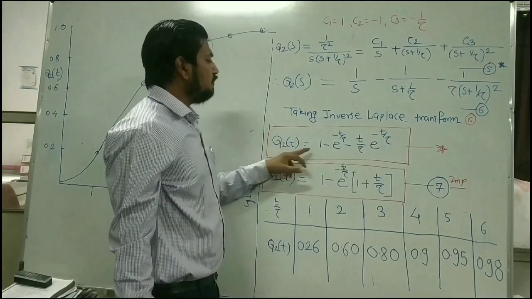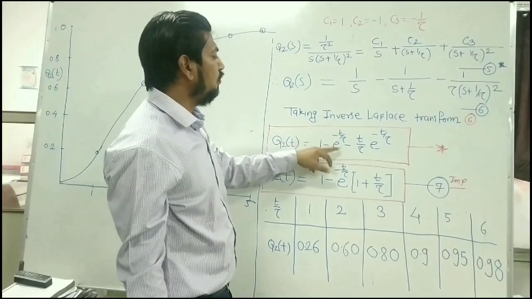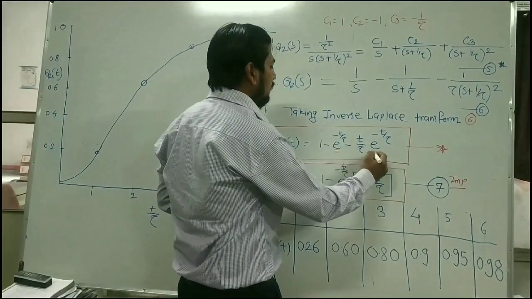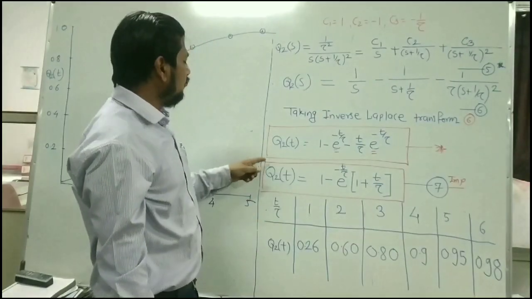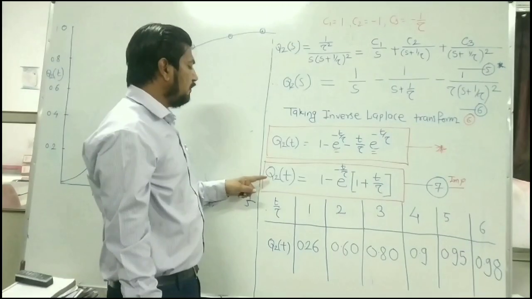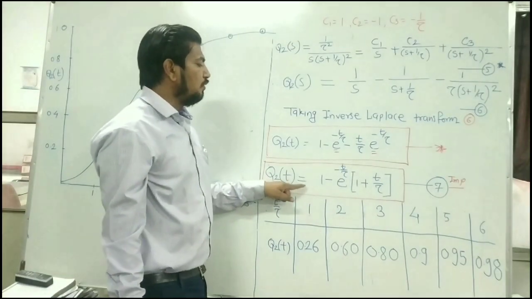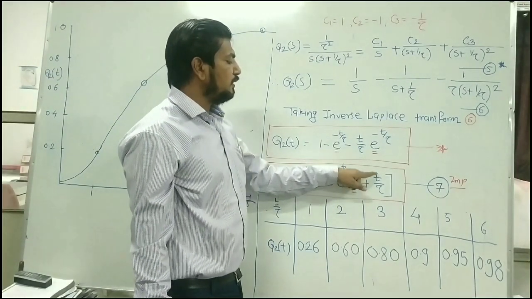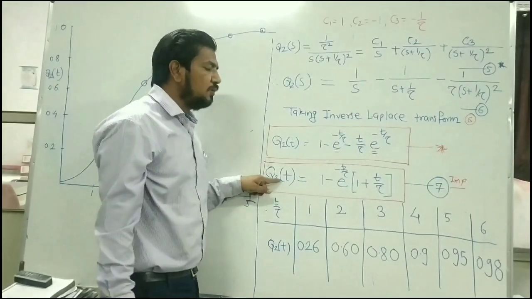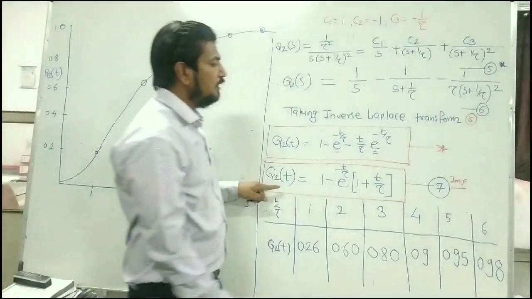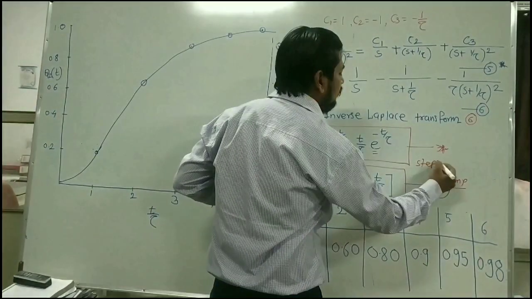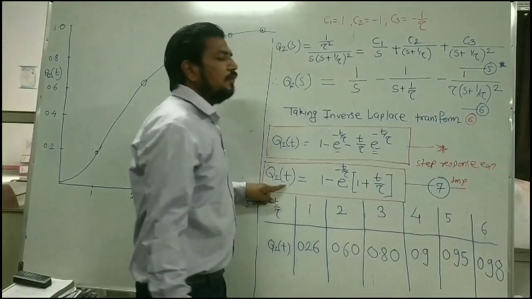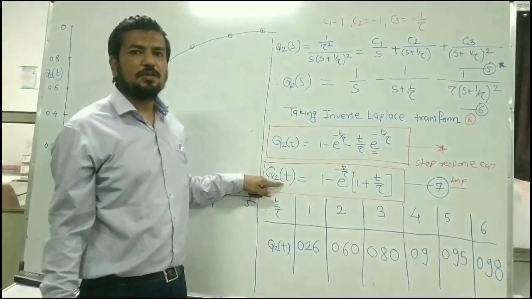So Q2 of t becomes 1 minus e to the power minus t by tau minus t by tau into e to the power minus t by tau. Let us take e to the power minus t by tau as common. When you take it as common, you will get Q2 of t is equal to 1 minus e to the power minus t by tau into (1 plus t by tau). Always remember, this is the most important equation because this is the response equation. This is the step response equation of a non-interacting multi-capacity control system.